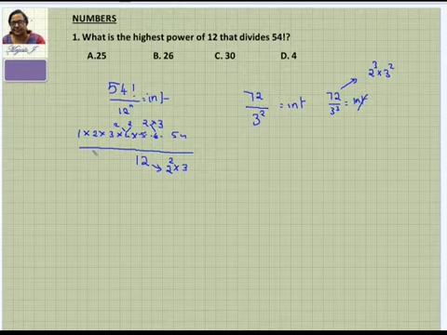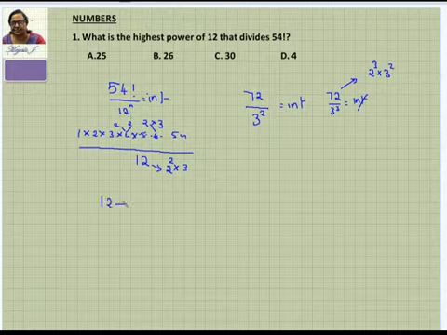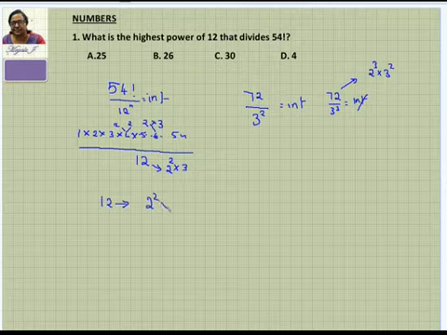So you can just find this out. First, the process here: whatever the question asks, first you take this 12 and write it in the form of prime factors, which is nothing but 2 square into 3.